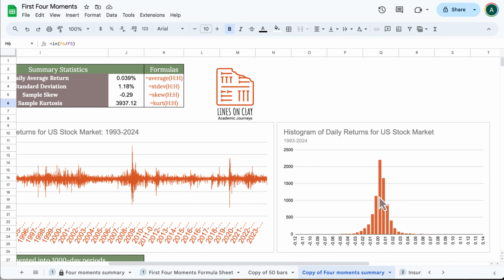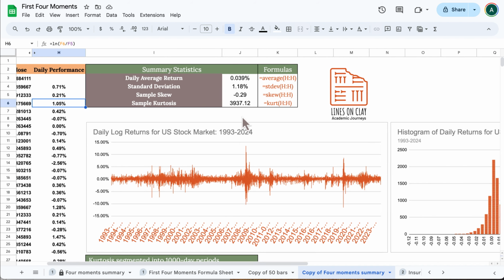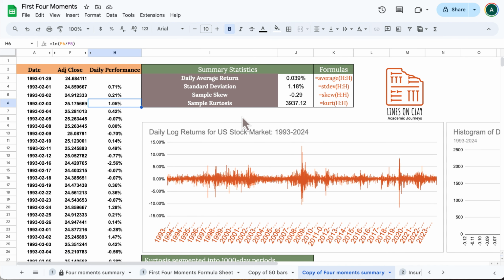It looks reasonably bell-shaped. Here's another way of looking at the same data. And we definitely see there are these periods of calm and then there are these really intense periods. This corresponds to the global financial crisis. And well, now let's look at the first 2 moments of our real data.